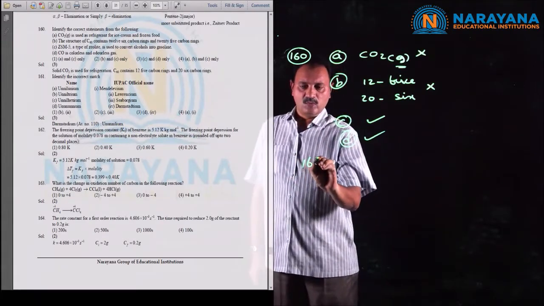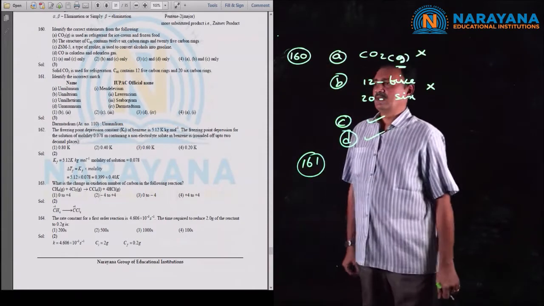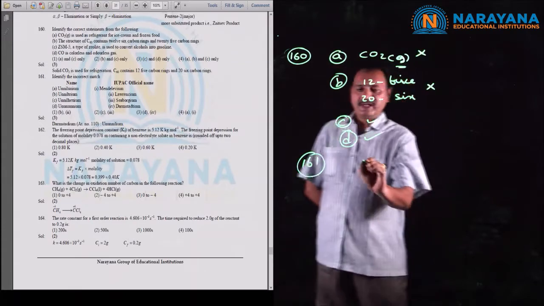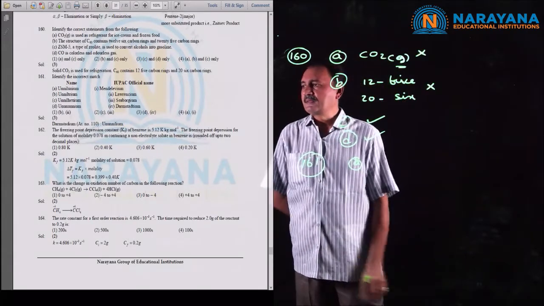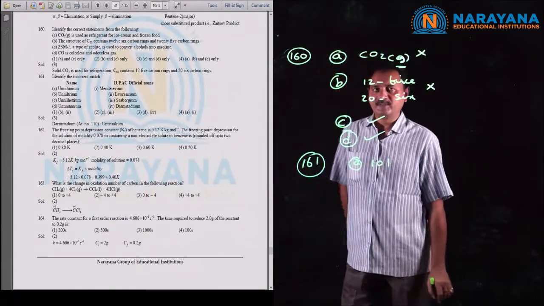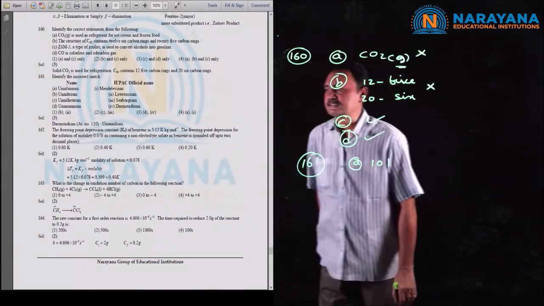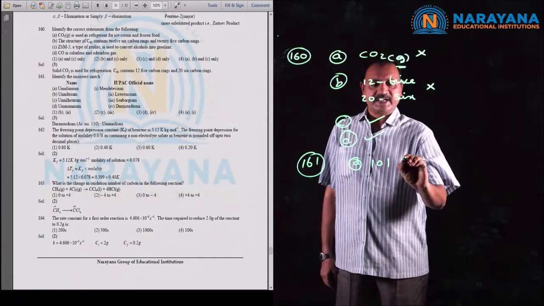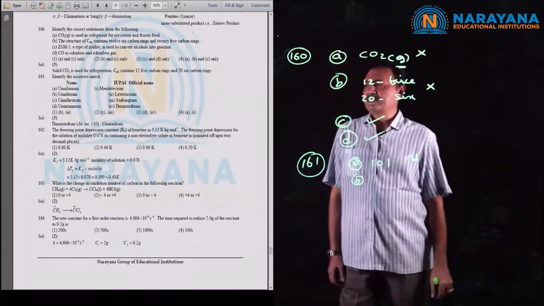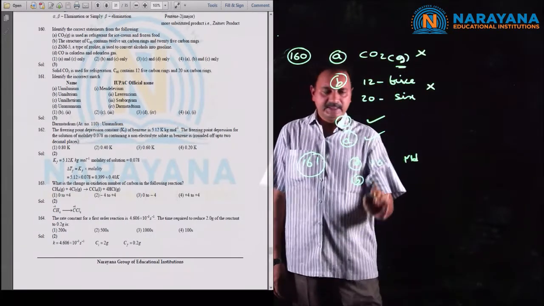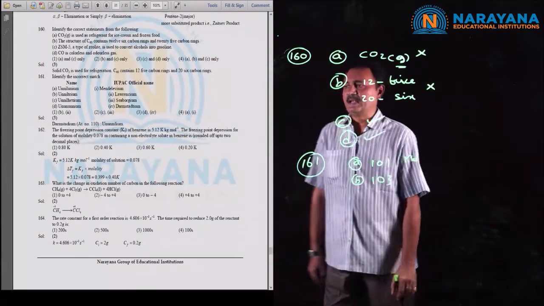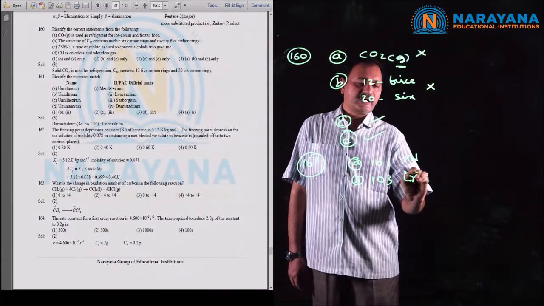Next question number 161. Identify the incorrect match. The first one is unnilunium, atomic number 101, and the IUPAC recommended name is mendelevium. This one is correct. Now B. The name is unniltrium, and the official IUPAC name is lawrencium, which is also correct.